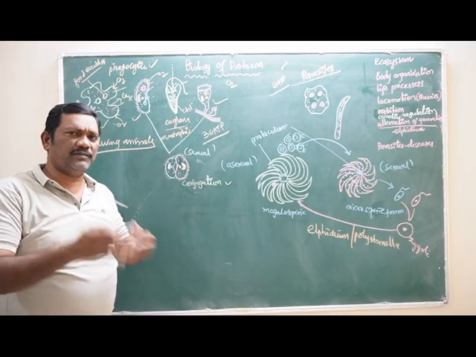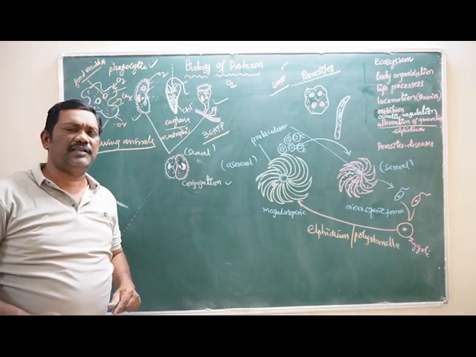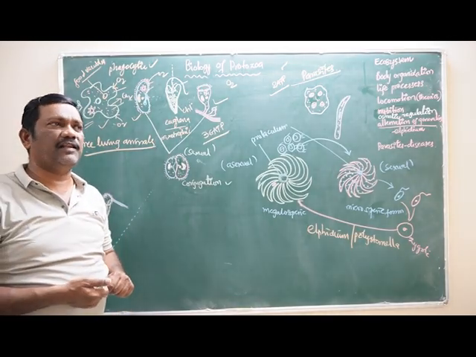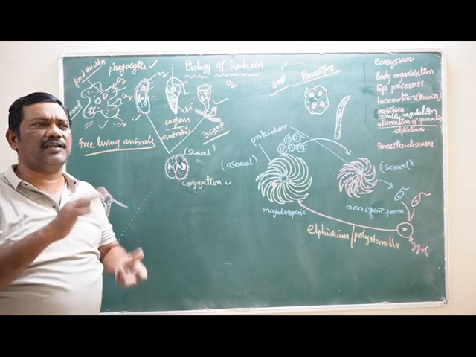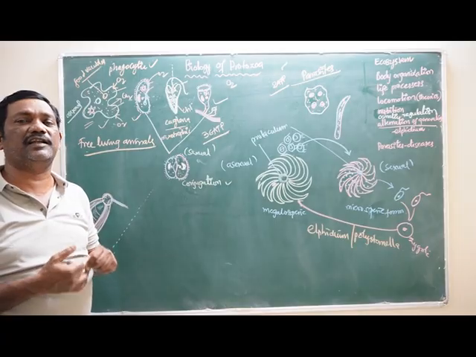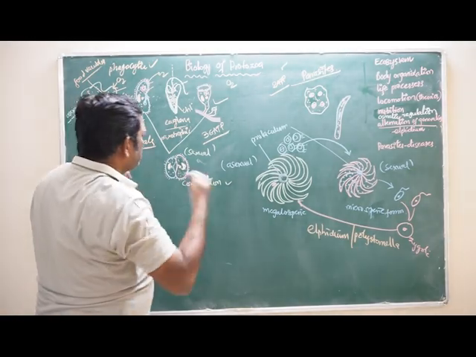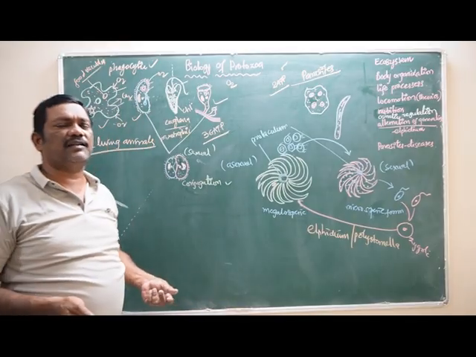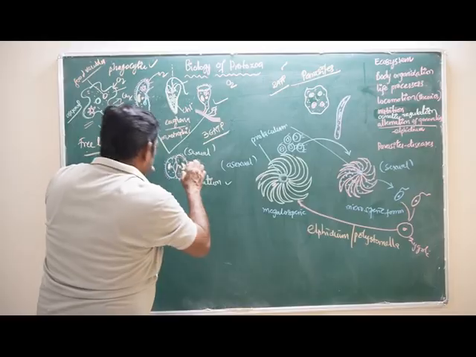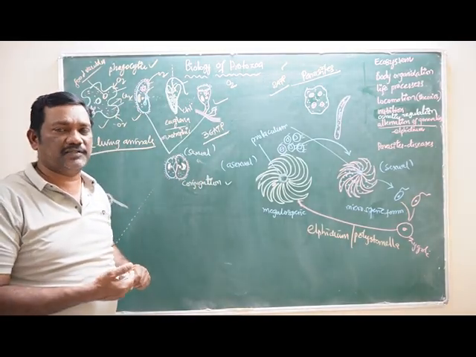So in binary fission, what is happening? Already existing genetic material is passing through many generations. After some generations, the genetic material will become very weak, because there are no mutations, no changes, no recombinations in that genetic material. That's why they are unable to reproduce the next generation by binary fission. That's why they choose conjugation, the sexual reproduction.